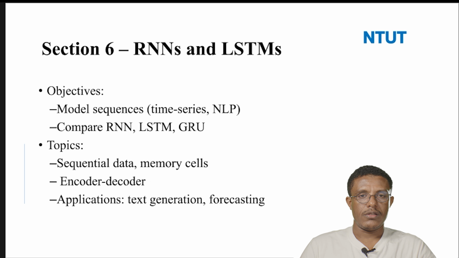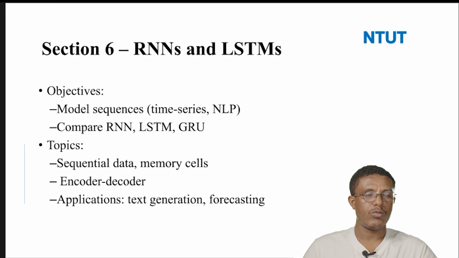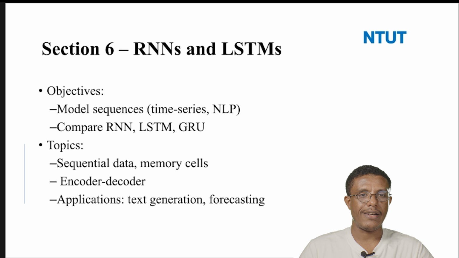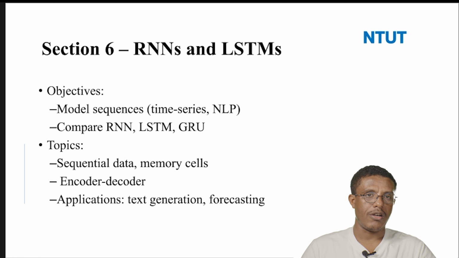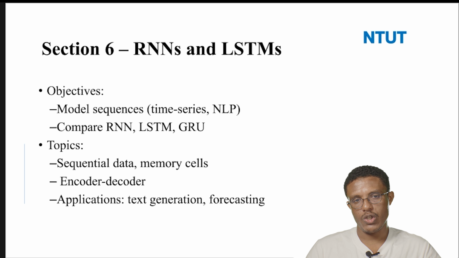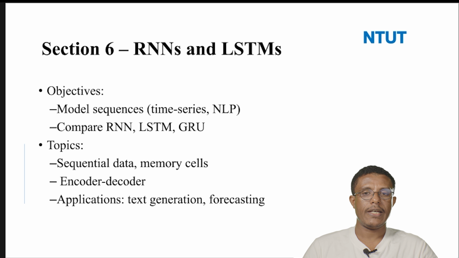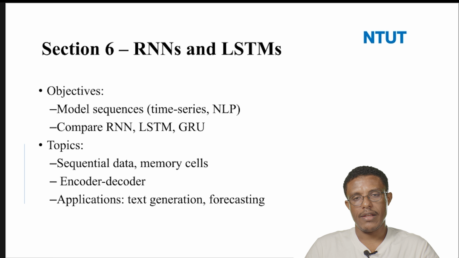In section 6, we try to see the concept of RNN and LSTM. When we say recurrent neural network, that includes long short-term memory and GRU, gated recurrent units. Recurrent neural networks are a type of model most specifically used for time series data or sequential data. The difference from CNN is that CNN is for vision or image-based data, and RNN is for time series or sequential data. It depends on your data's nature. Maybe you can use CNN or RNN.